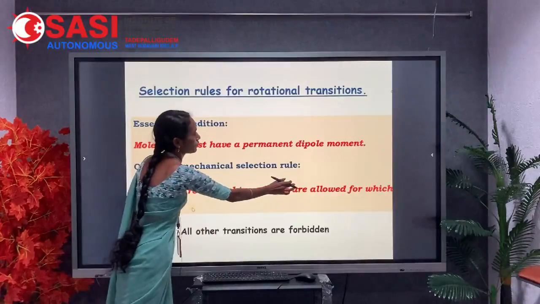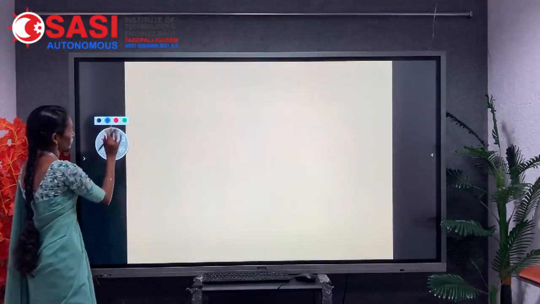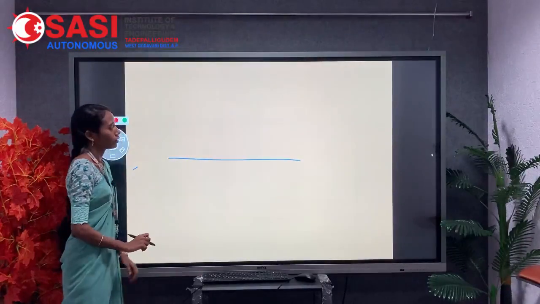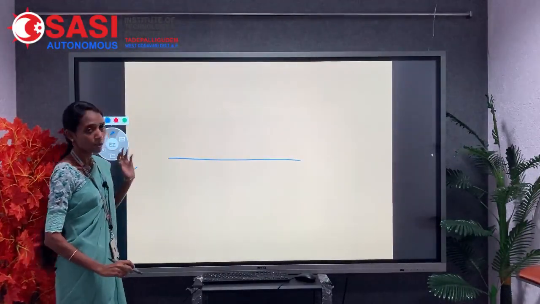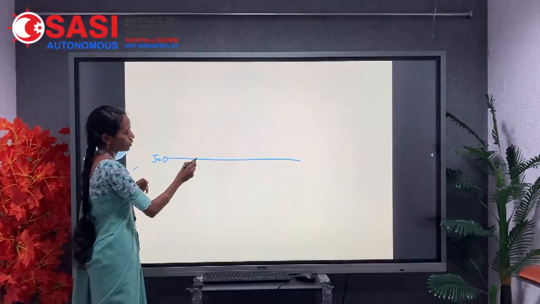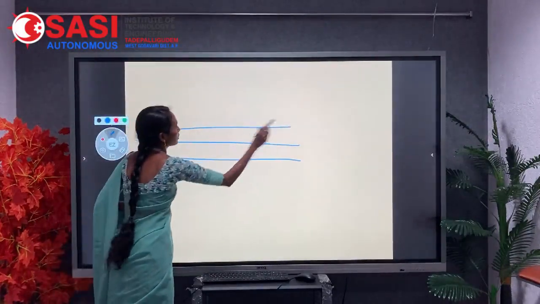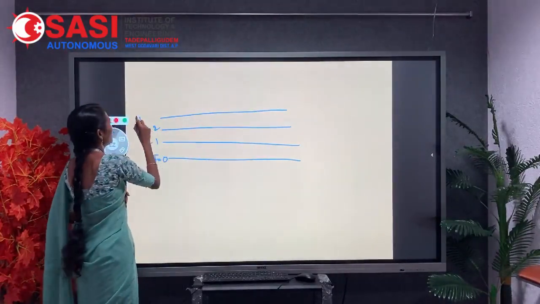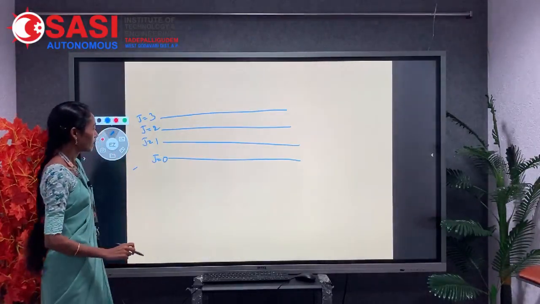That means, suppose for example we consider 100 molecules present there. If I consider J equal to 0, J equal to 1, J equal to 2 and J equal to 3, these are the rotational energy levels.